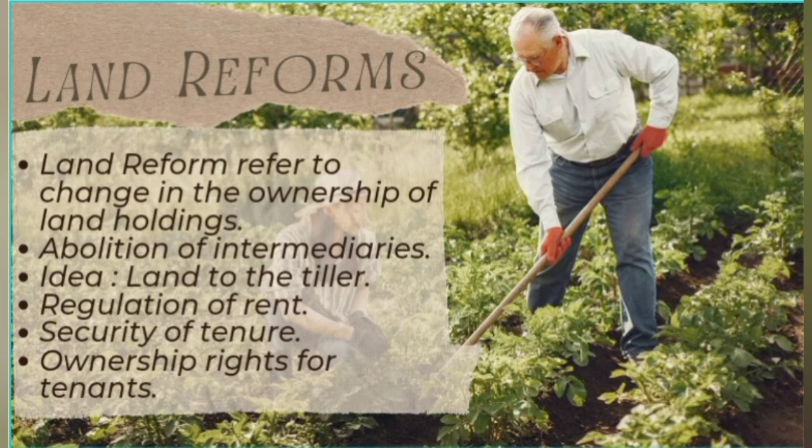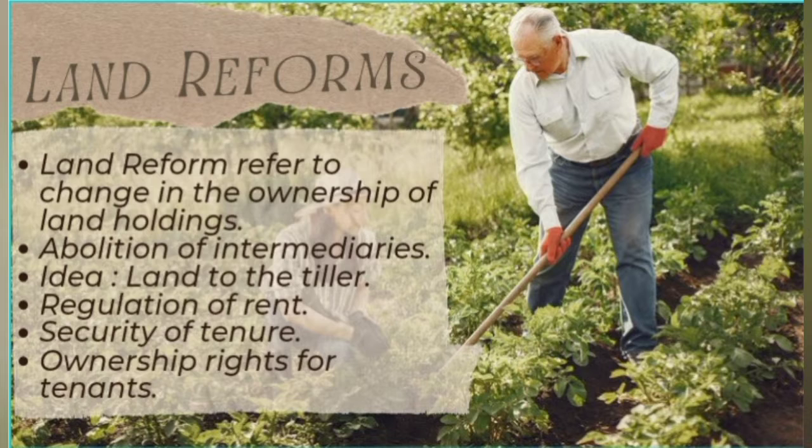So what is land reform? Land reform refers to a change in the ownership of land holdings, land to the tiller. That's what this concept is. In the first chapter, we have seen the Zamindari system, where the land ownership was in the name of the Zamindars. There were intermediaries. So the abolition of intermediaries is one of the most important aims of land reform. The abolition of intermediaries such as Zamindars and the regulation of rent.